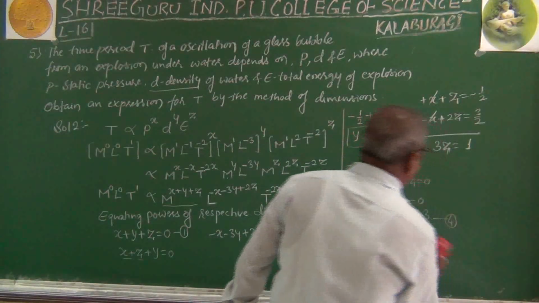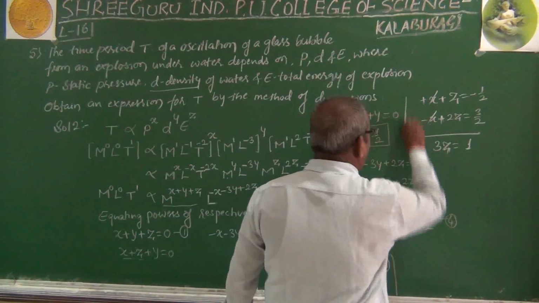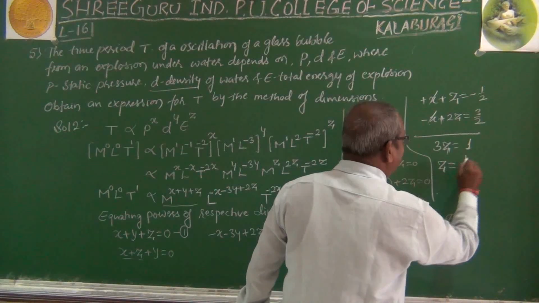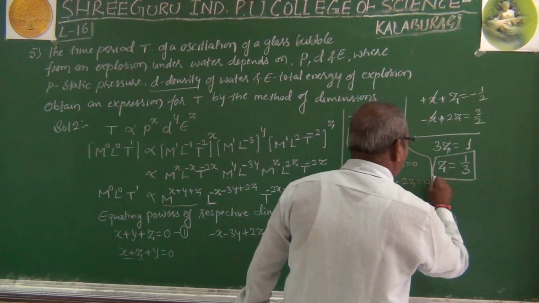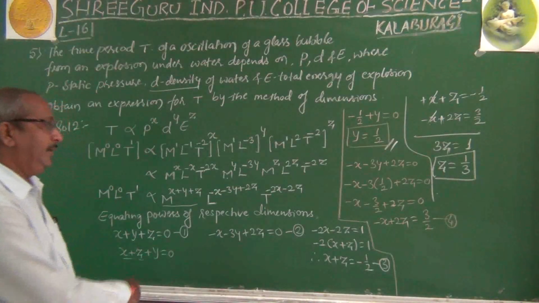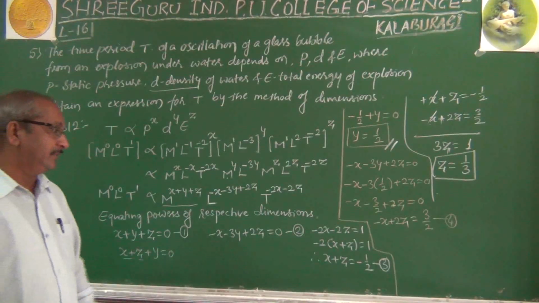So what we got is 3z equal to 1, therefore z equal to 1 by 3. This we got, the value of z. Here we got the value of y. Now we want one more value, that is the x value.